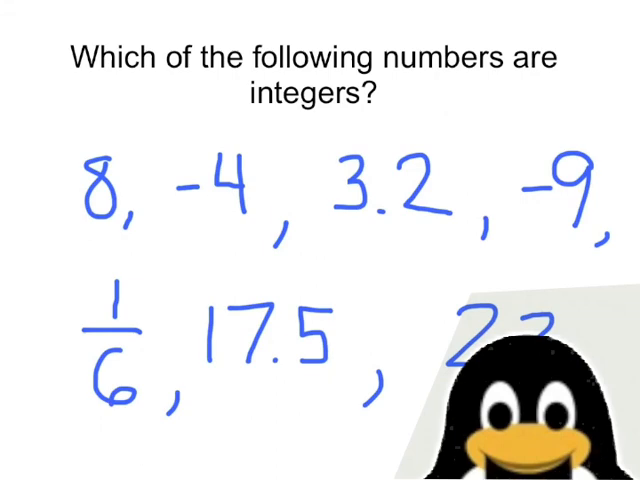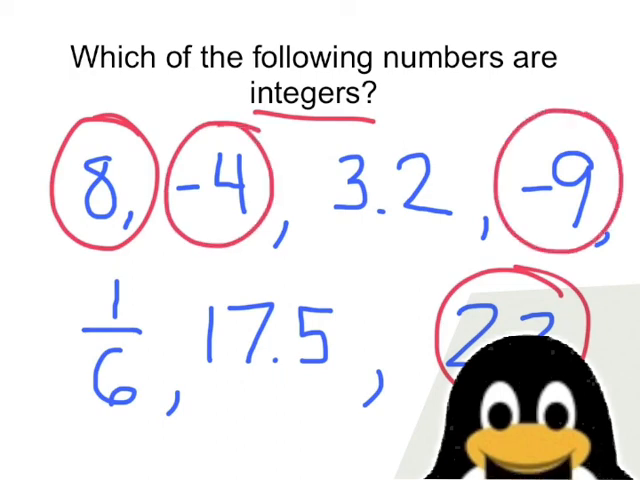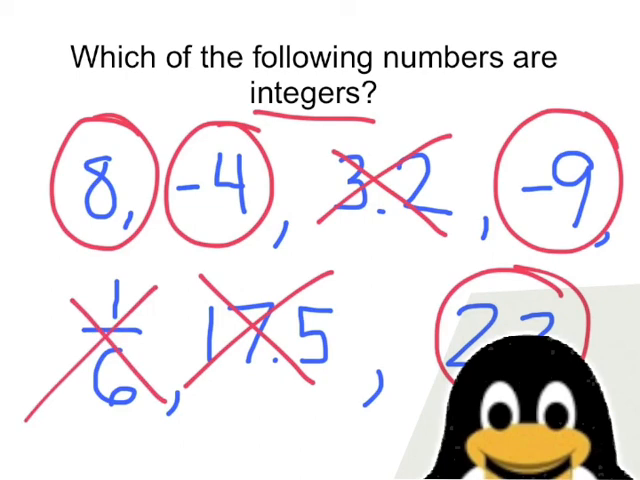Which of the following numbers are integers? So, integers were all those whole numbers that we knew. So 8 and 22 are whole numbers. And then we're also looking for the opposite of whole numbers. So we've got -4, -9, and those are it. Fractions and decimals are not integers.